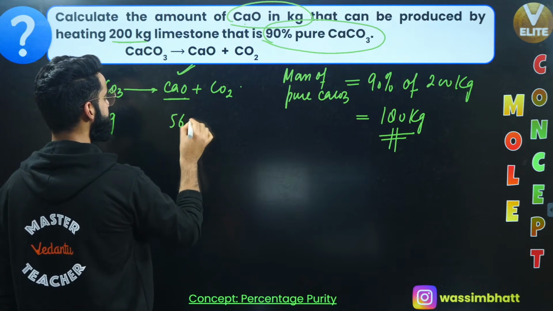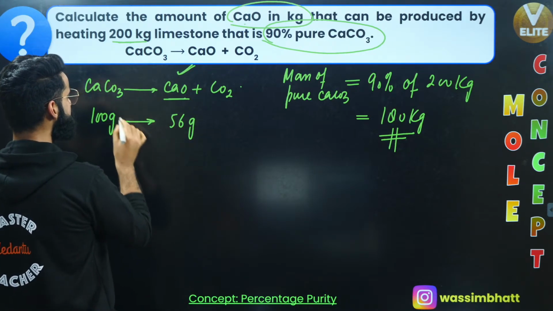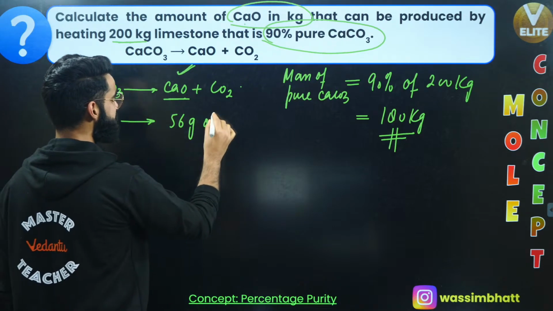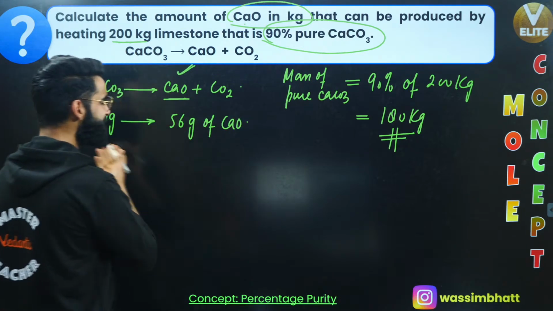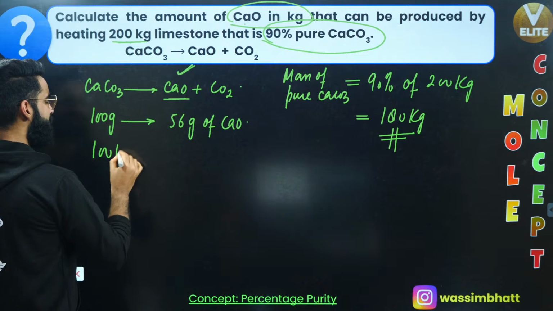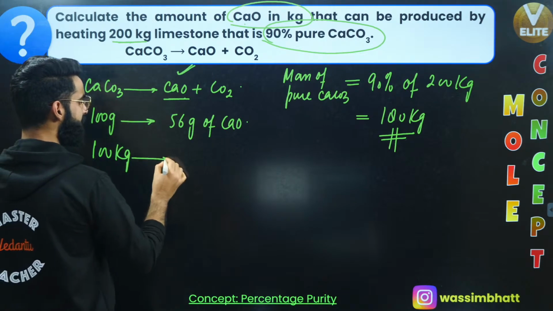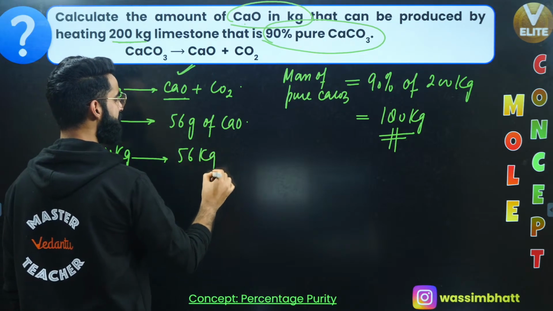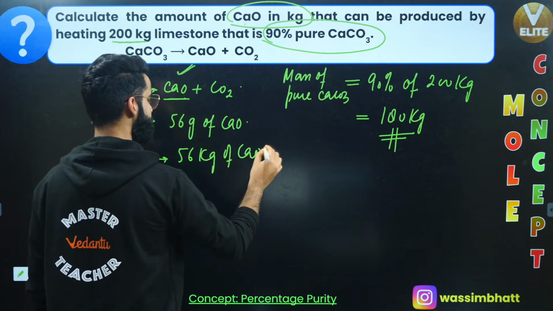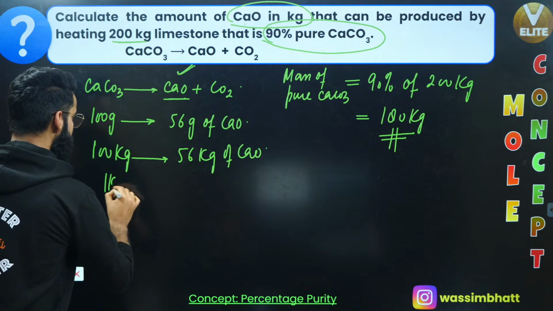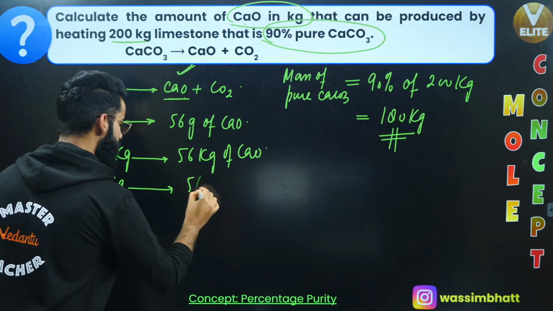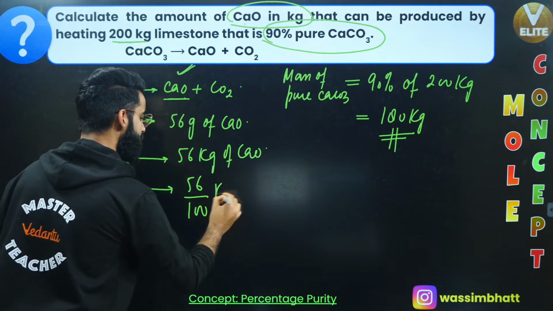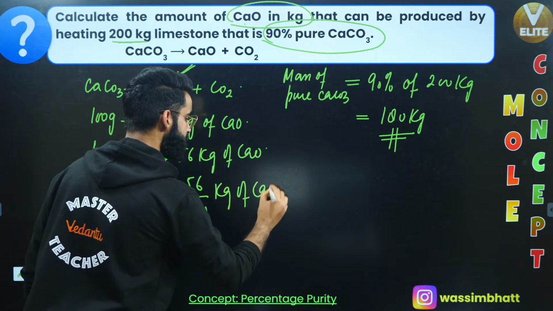It's 56 grams. So can I say 100 grams of calcium carbonate produces 56 grams of calcium oxide? Or I can say in terms of kilograms as well. I can say 100 kilograms of calcium carbonate produces 56 kilograms of calcium oxide. Can I say 1 kilogram of calcium carbonate should produce 56 divided by 100 kilograms of calcium oxide?